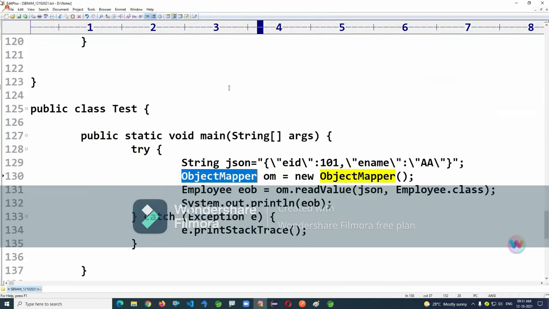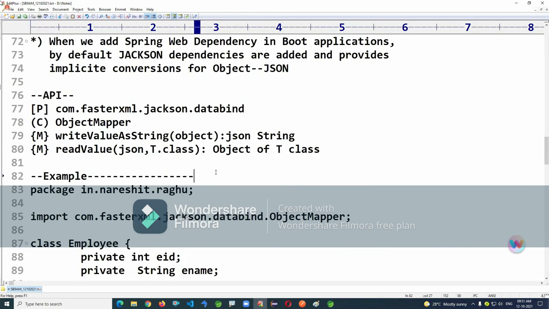We are going to use some annotations, and those annotations will call this code. RequestBody and ResponseBody will be there. We are going to work on this. This is the package name, class name and method names. One method is used to convert an object to JSON and the second is used to convert JSON to an object.